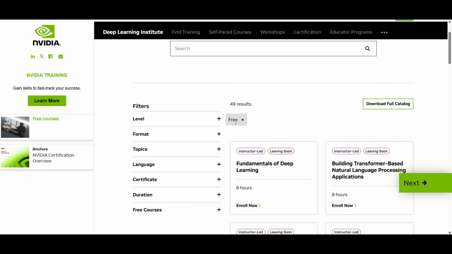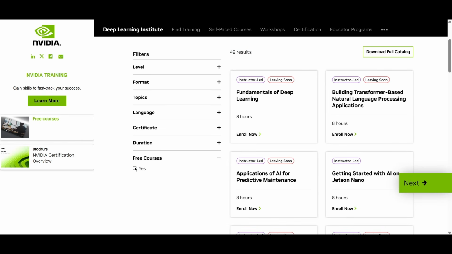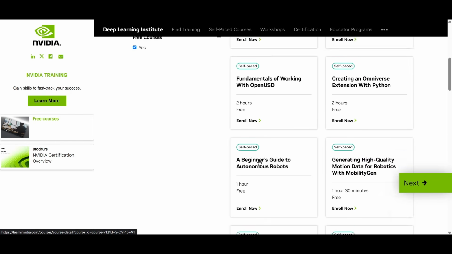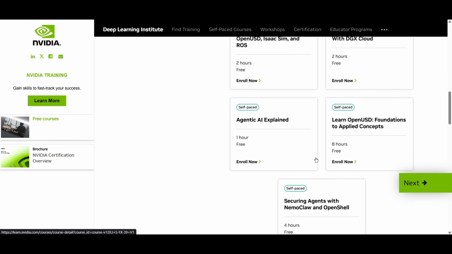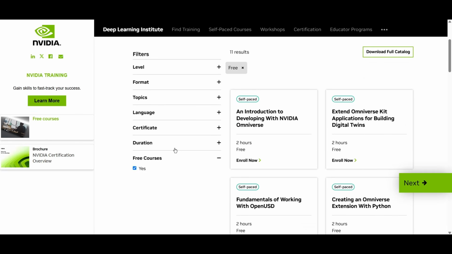And then here you can see 49 results. It is not all free. If you just click on this again, you can see only 11 results. These are the free courses. All are self-paced courses, and you can see all the self-paced courses here. So all these are free courses, and there are 11 courses that are free.